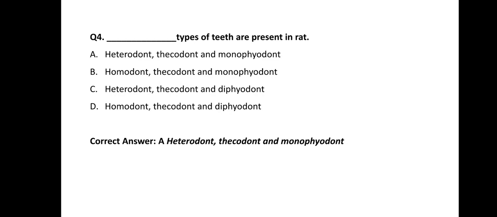Thecodont means the jaw sockets are present, and inside these sockets, teeth roots are embedded. And teeth come only once in a life in rat. So the first option, heterodont, thecodont and monophyodont is the correct answer.